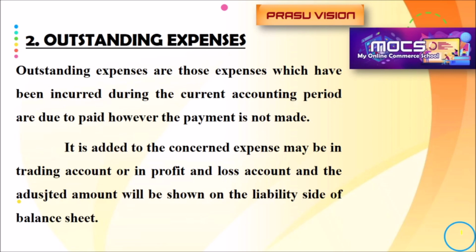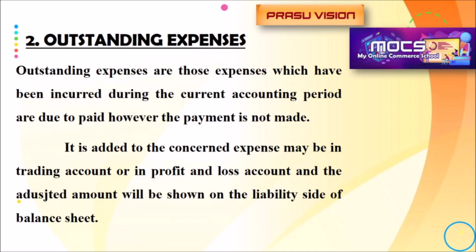But you know very well, whatever the expense we have to pay in a particular financial year, we have to pay. And also we have to collect the revenue. We have to consider we have collected the revenue during the financial year. So the outstanding expenses are added with the concerned expense. Suppose wages is outstanding, we will add the outstanding wages at the trading account debit side. If salary is outstanding, we will add the amount of outstanding salary with the amount of salary in the debit side of profit and loss account.